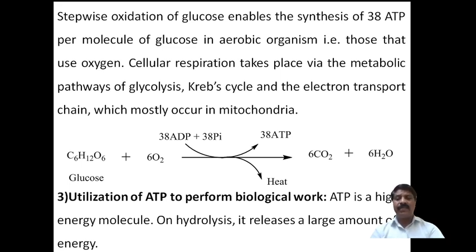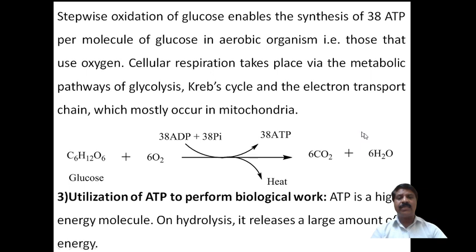During this, 38 ADP, adenosine diphosphate, plus phosphate groups condense to form 38 molecules of ATP with liberation of a small amount of heat. That energy will be dissipated in the atmosphere. Therefore, cellular respiration takes place via the metabolic pathways of glycolysis, Krebs cycle, and electron transfer chain.